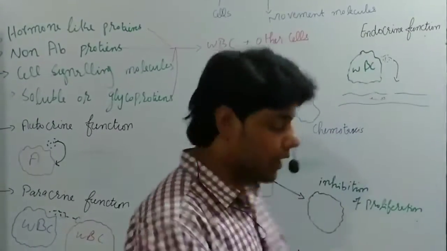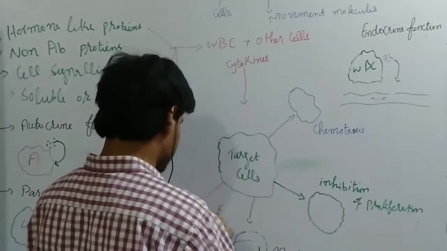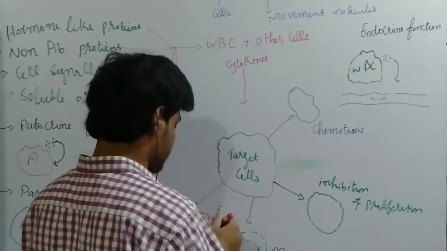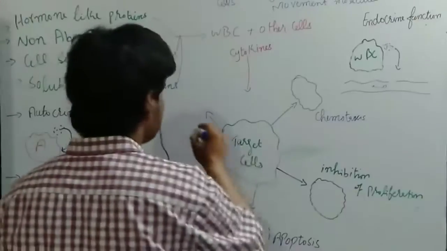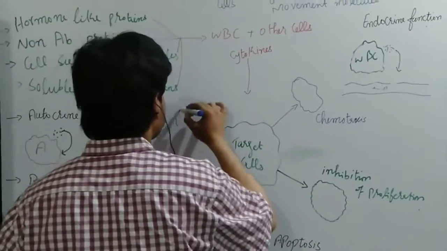Due to these cytokines, they can also differentiate the cells.